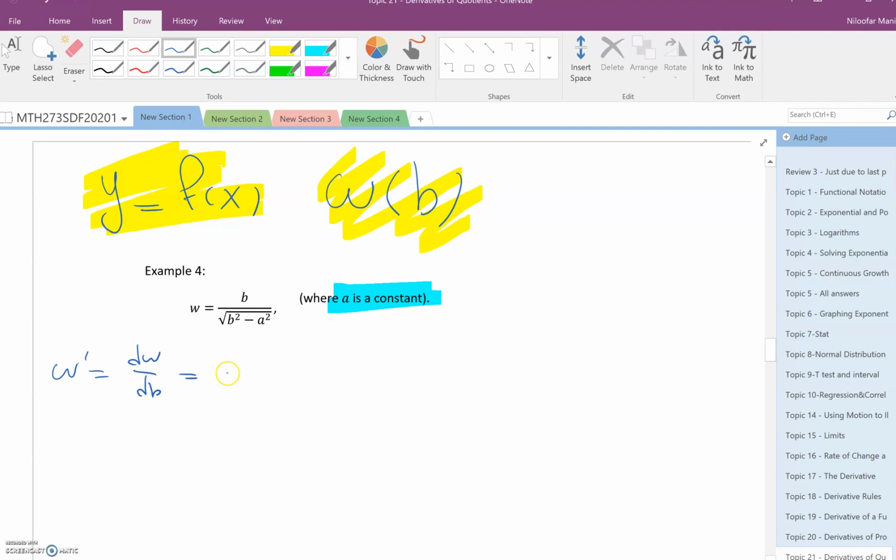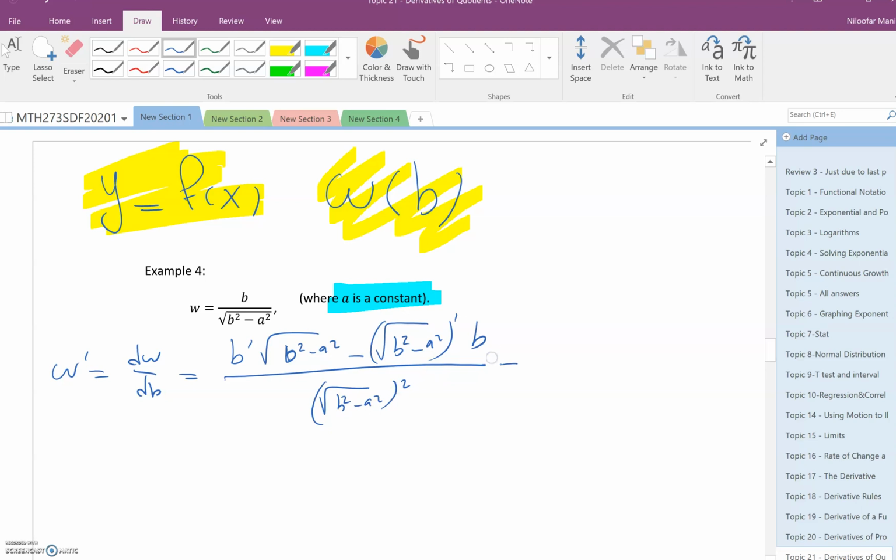So it will be the derivative of a division: derivative of top times bottom, no change, minus derivative of bottom times top, no change, divided by that guy squared. So what is the derivative of b with respect to b? Like the derivative of x, what is the derivative of x with respect to x? So 1. The answer is 1 here, so you do 1 times the square root of b squared minus a squared, minus, what is the derivative of that guy?